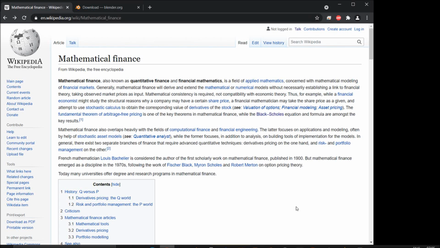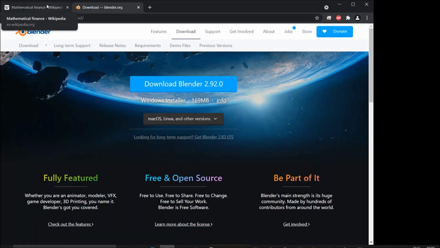So today I'm going to talk about quantitative finance, which is also known as mathematical finance and even as financial mathematics. We will utilize this quantitative finance in predicting stock prices and trading strategies in Python, and we will utilize Blender for visualization purposes.